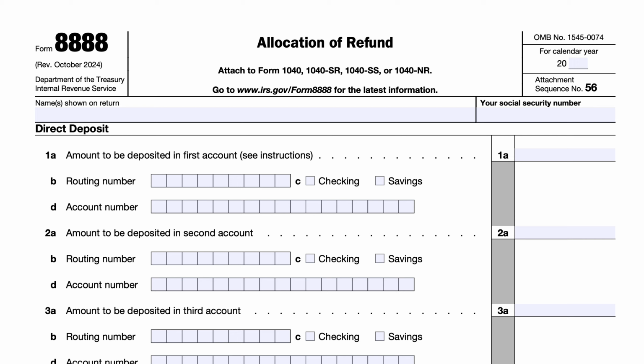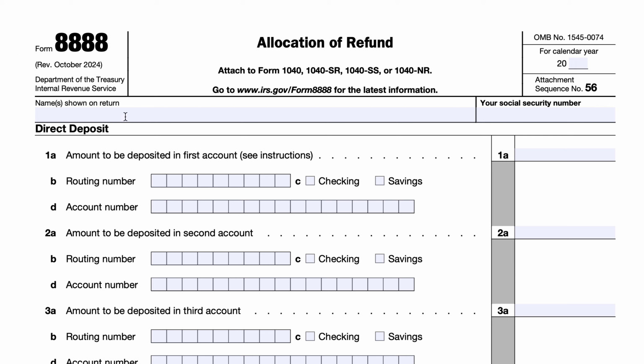But the Treasury Department has discontinued the program, which is why this now just says allocation of refund. It used to say allocation of refund and purchase of U.S. Savings bonds or something like that.